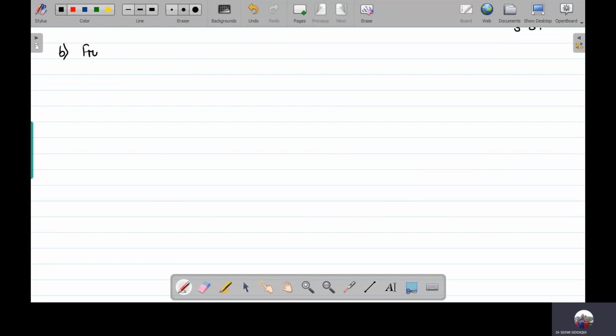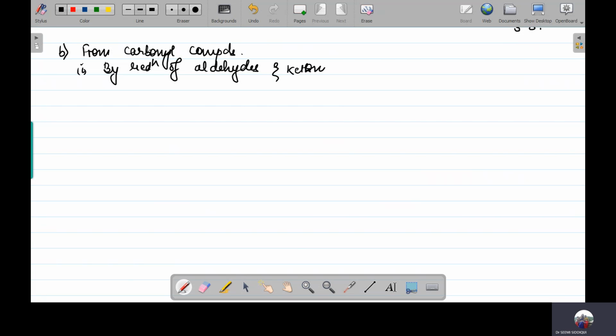That is from carbonyl compounds. Now when we are talking about the carbonyl compounds, in this case we can again have two methods. The first method is by the reduction of aldehydes and ketones.